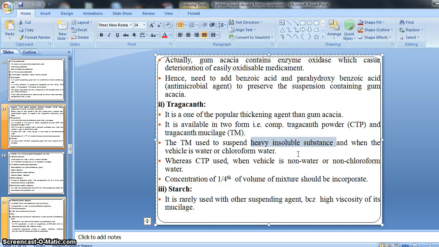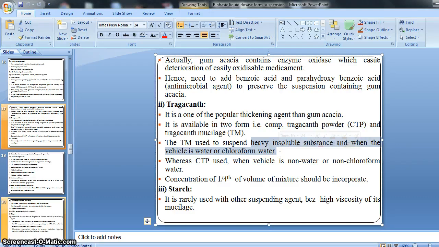So for a drug which is heavily insoluble in water, if we use such a very insoluble substance for the preparation of a suspension, then tragacanth mucilage is used as the suspending agent, when our vehicle is water or chloroform water.